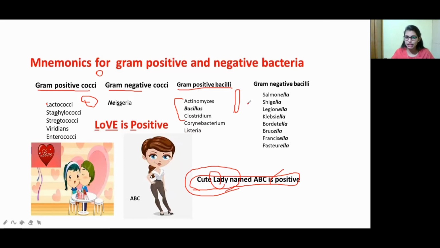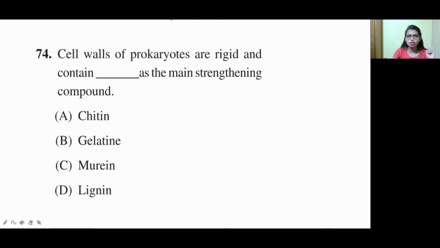When we come to the gram negative bacilli, just remember ELLA, because almost all gram negative bacteria are bacilli, not cocci. An example for gram negative cocci is Neisseria, which causes gonorrhea. For gram negative bacilli, whatever bacteria end in ELLA all belong to the gram negative bacilli. So see Salmonella, Shigella, Klebsiella, Brucella, Pasteurella. All these belong to the gram negative bacilli. So these are the mnemonics to remember gram positive and gram negative bacteria. Easy, right? Very easy. So now move to the next question.